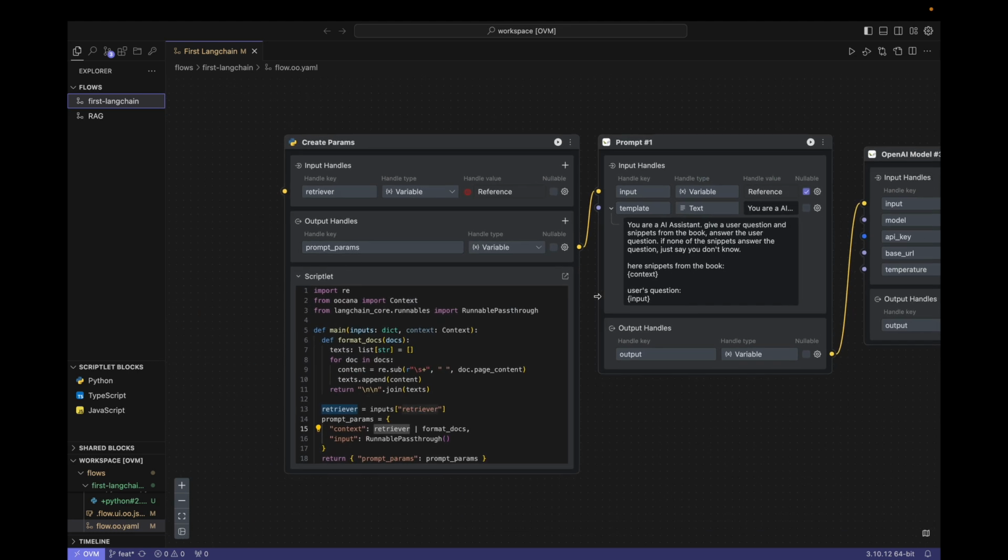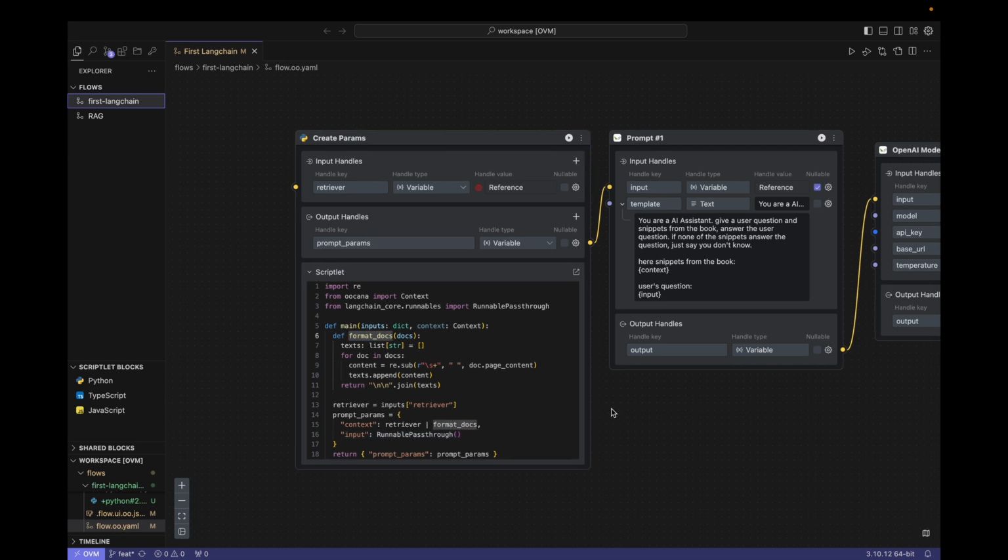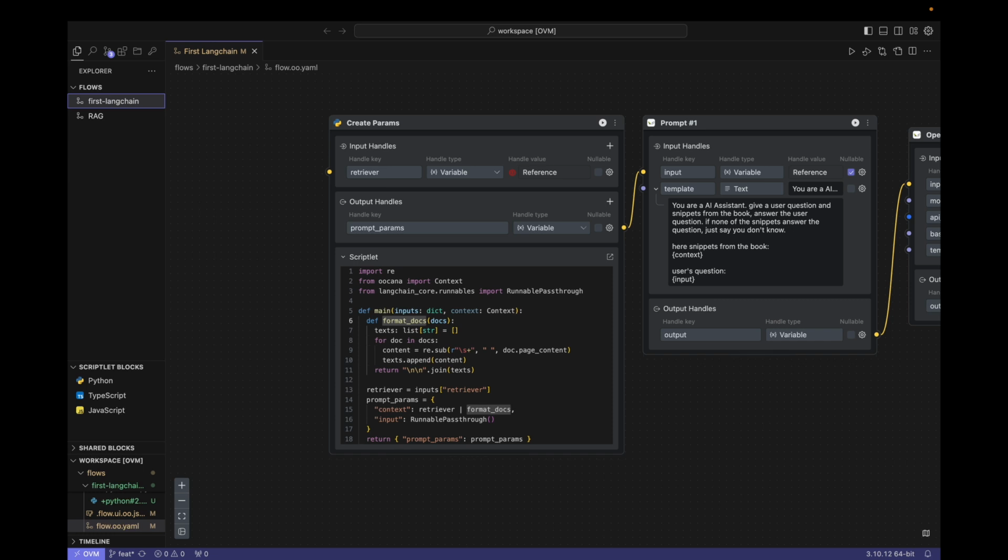So far, our code corresponds to the prompt template written earlier. This context corresponds to this context, and this input corresponds to this input. This is the params I defined with code. I also wrote a formatDocs function to format the documents read by the upstream retriever. Okay, this block is finished.